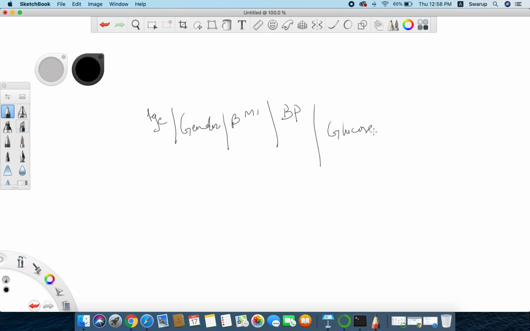And then we have something called outcome. The outcome will tell us if that patient is diabetic or not: 1 means diabetic, 0 means non-diabetic. We can just label it like this.